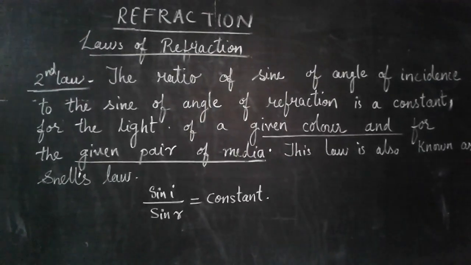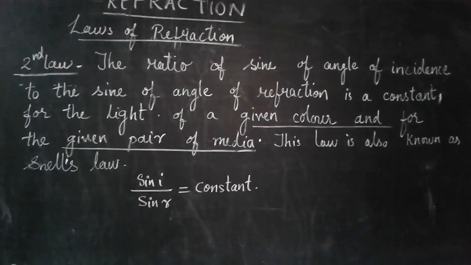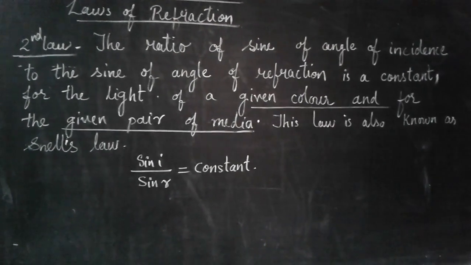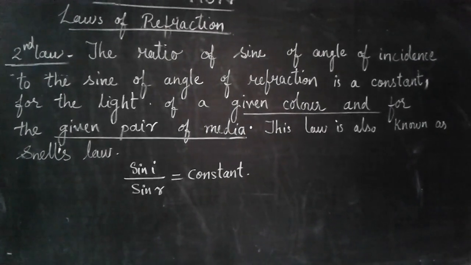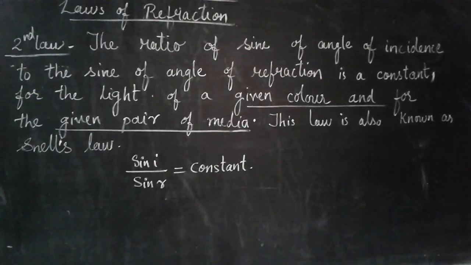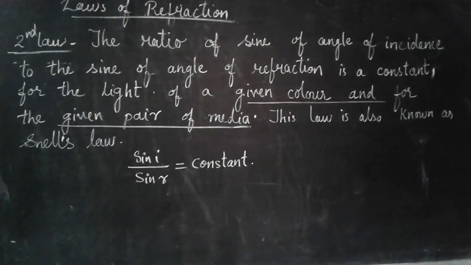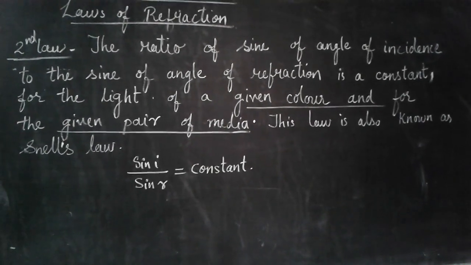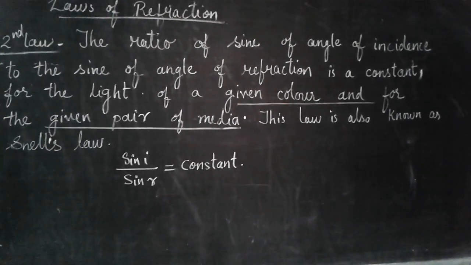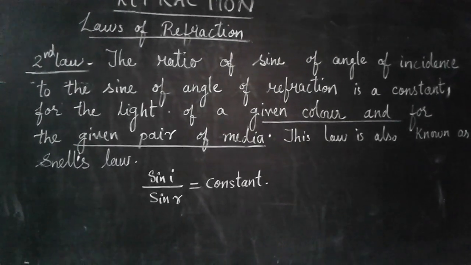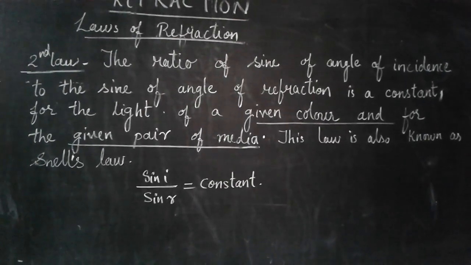So, this is what it means, that the ratio of the sine of the angle of incidence to the sine of the angle of refraction is a constant, but there are conditions applied for it. The two things are for a given color and for a given pair of media. For a given pair of media, we have seen it in the first example, and in the second case we have seen it for the given color of light.